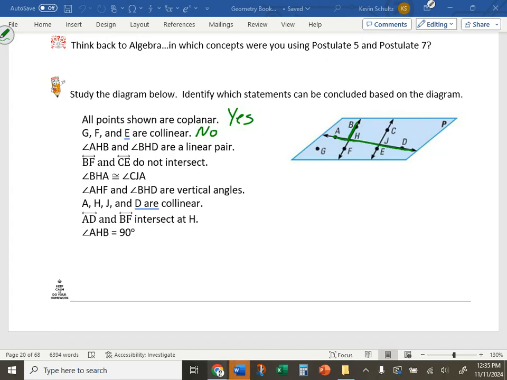Are they a linear pair? How do you know that? Because they are two angles on the same line that make a line. Okay, so yes. All right, go ahead and work through the rest of them. We'll talk about answers shortly.